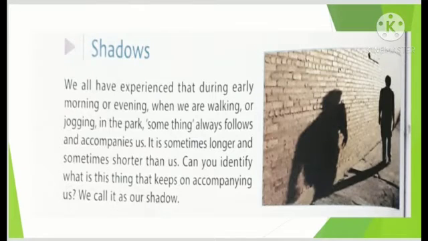So, if someone asks what a shadow is, we can say: when an opaque object comes in the path of a source of light, it casts a dark patch on the other side of the source of light, and that dark patch is known as the shadow. And dear students, now it is clear to you perhaps how shadows are formed. Now let's go through the text given in the book.